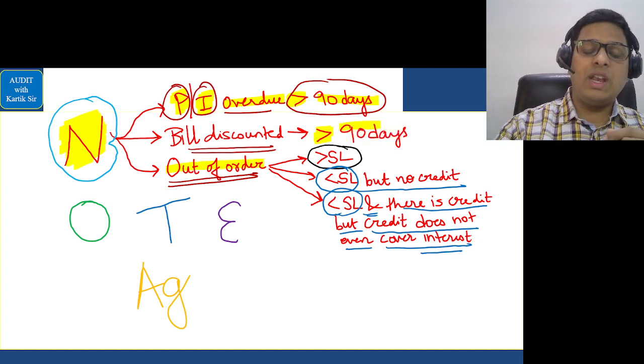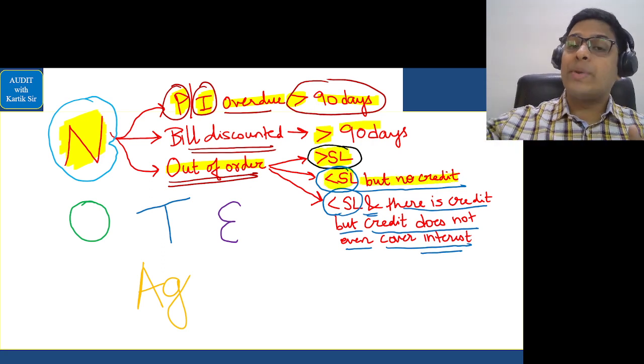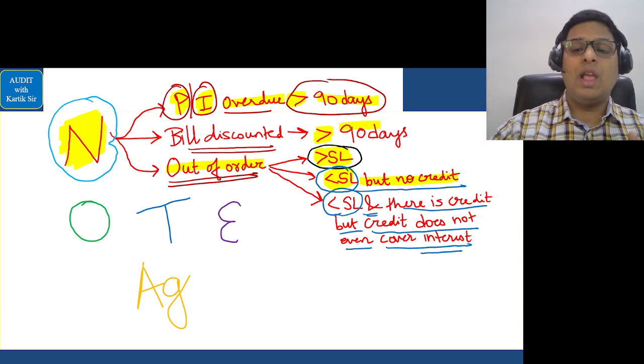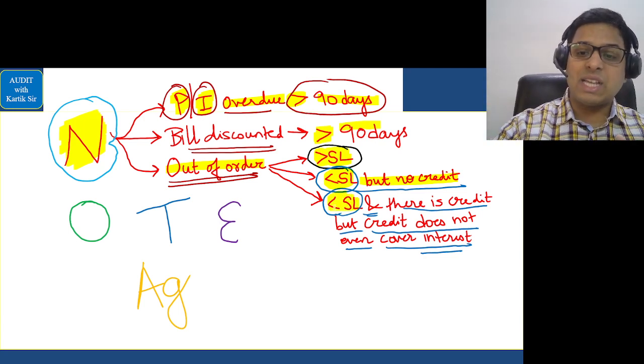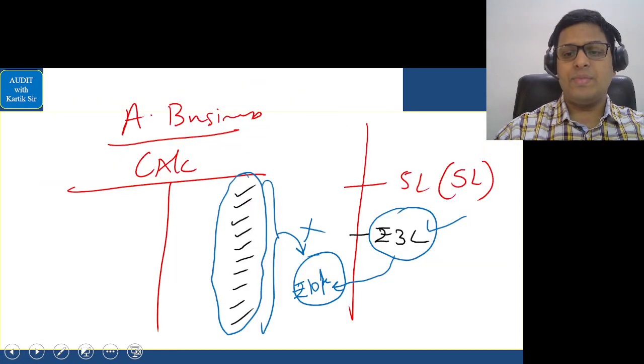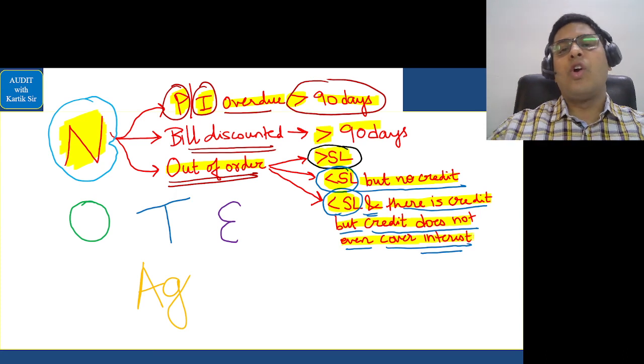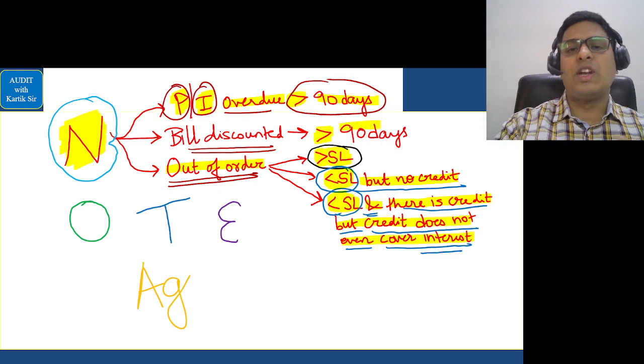Scenario number one is when the amount that is withdrawn is more than the sanction limit. Scenario two is where the amount that is withdrawn is less than the sanction limit, but there is no credit in the principal operating account, that is a current account. Scenario three is when the amount that is withdrawn is less than the sanction limit and there is credit in the principal operating account, but the credit does not even cover the interest portion of the overdraft that you have taken, or the advance that you have taken from the bank.